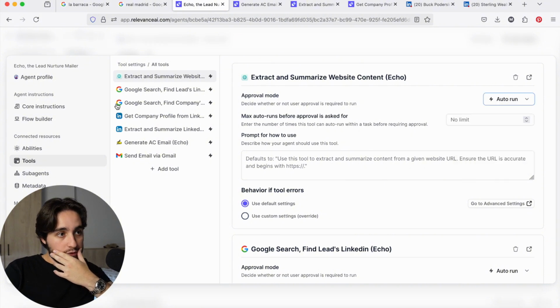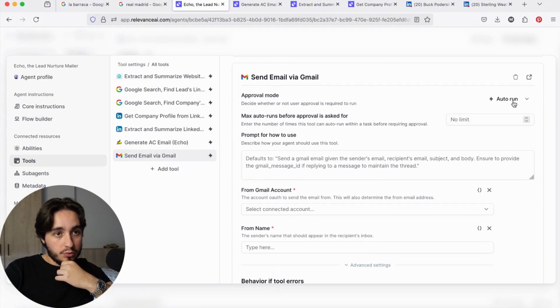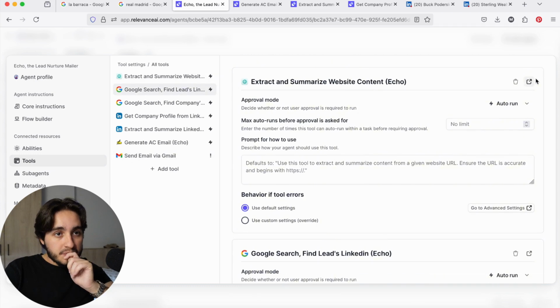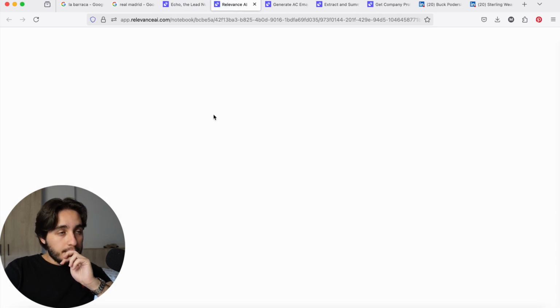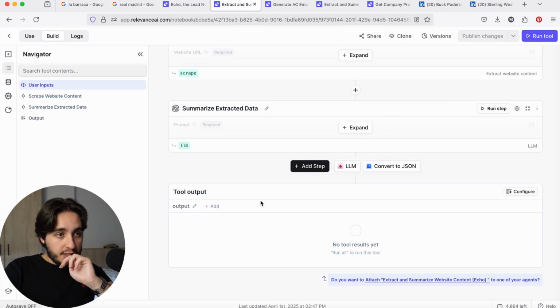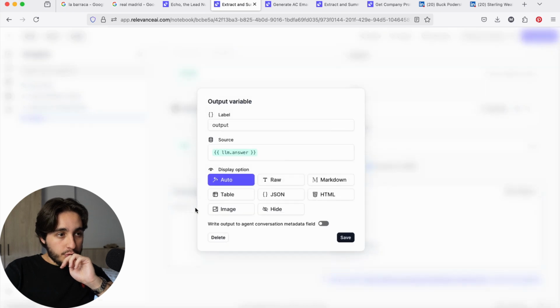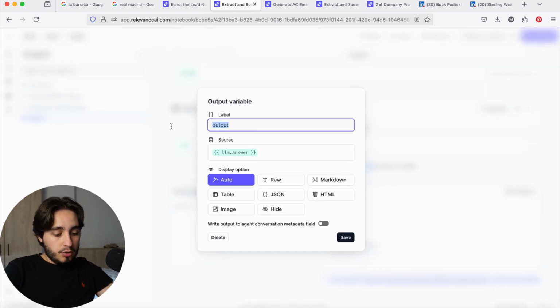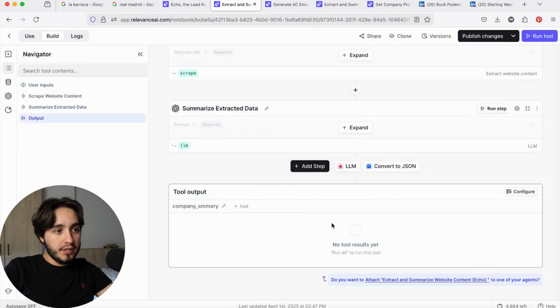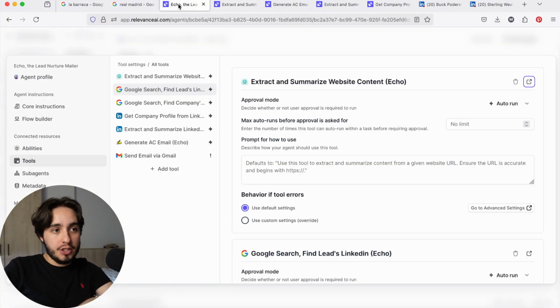Oh, I also realized that I changed this. This is the tool that I want to request approval. Actually, I want to go over here. I just want to change the name of the output from output to company summary. So we're going to change the label of the name of the output because I'm pretty sure that the agent uses this to know what to include as inputs in the next few steps.